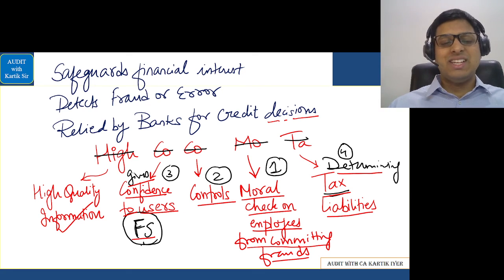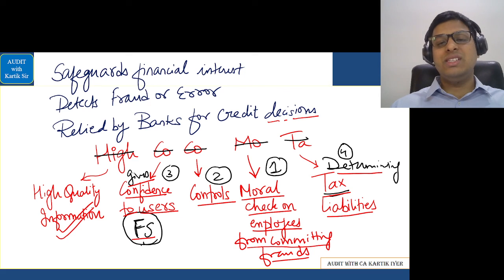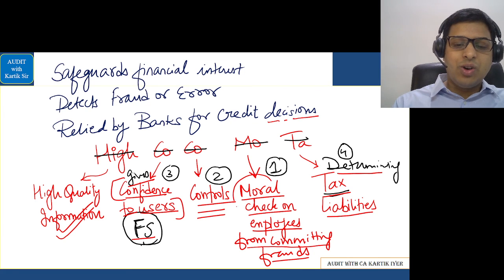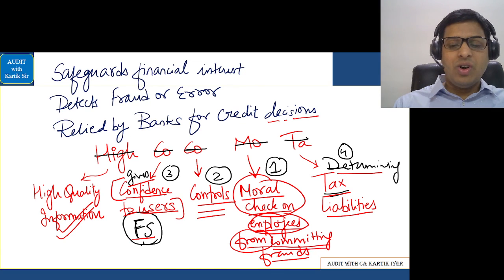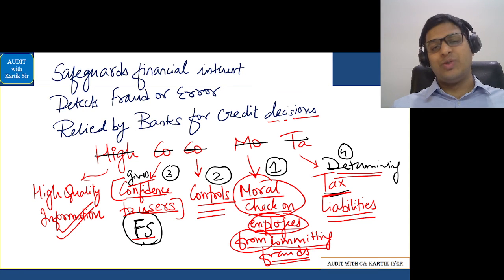Okay, so it goes like this: safeguard financial interest, detect fraud or error, relied by banks for credit decisions, high quality information, confidence to users, controls, moral check on employees from committing frauds, determining tax liabilities.